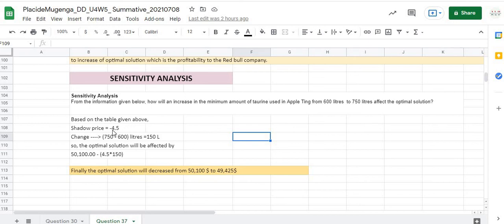The difference is 150 liters, so we take the product of the change and the shadow price, negative 4.5, and remove it from the current optimal solution of $50,100. The optimal solution will decrease from $50,100 to $9,425.